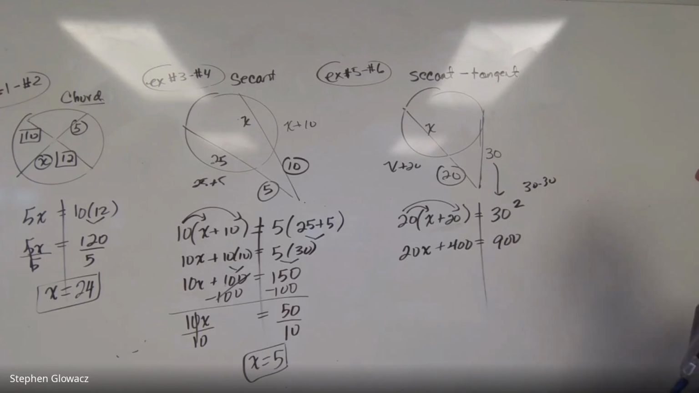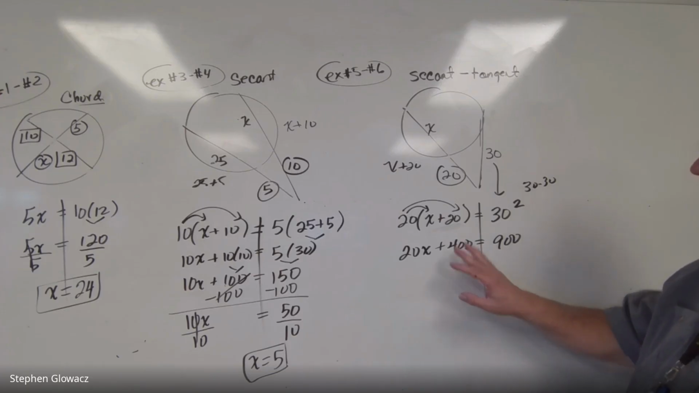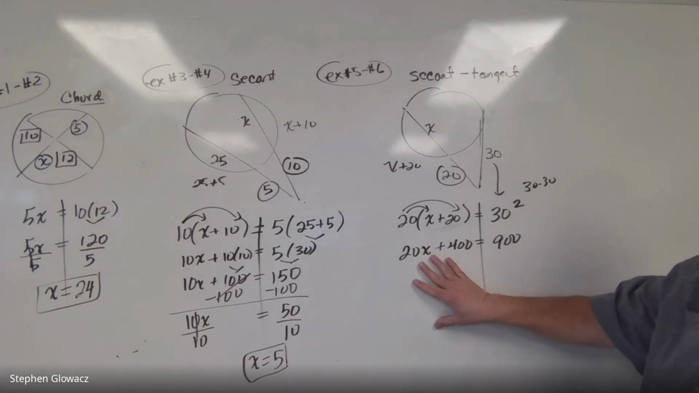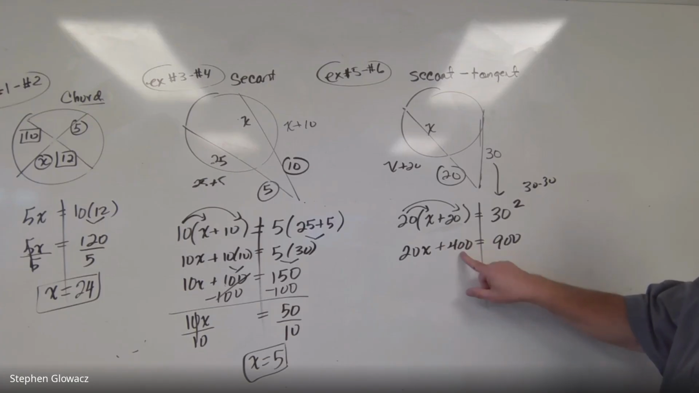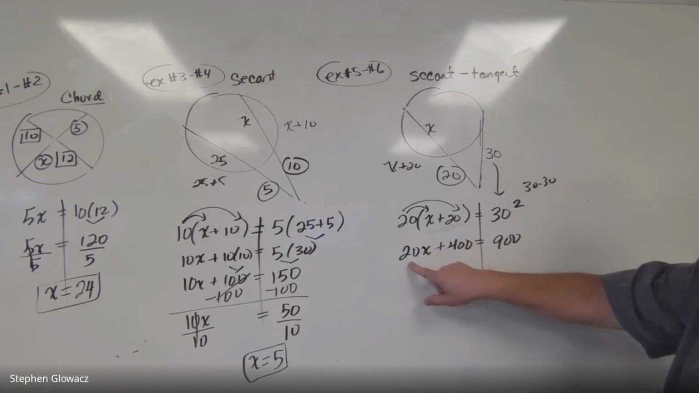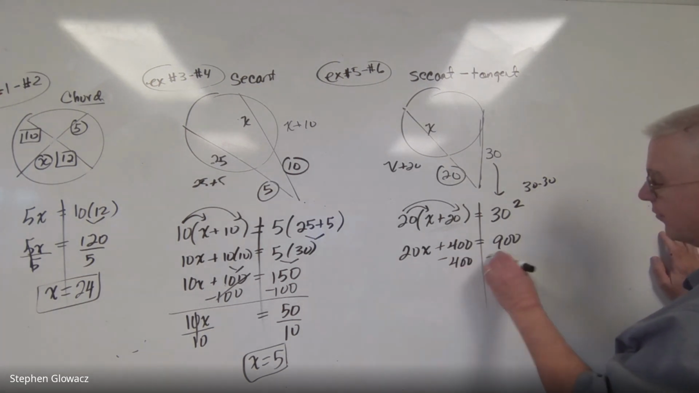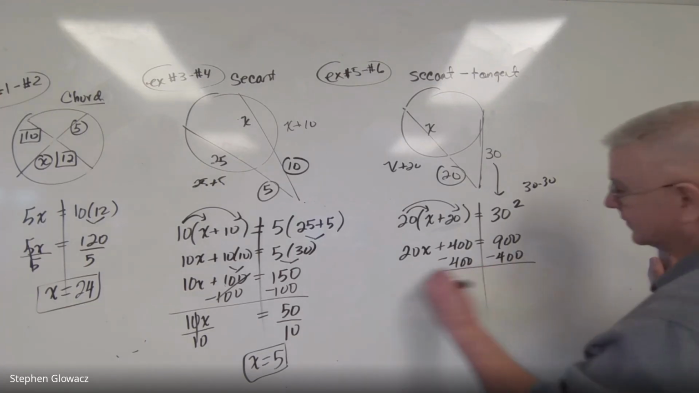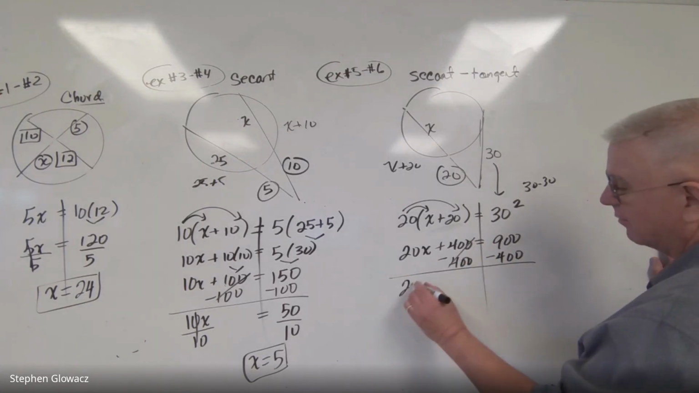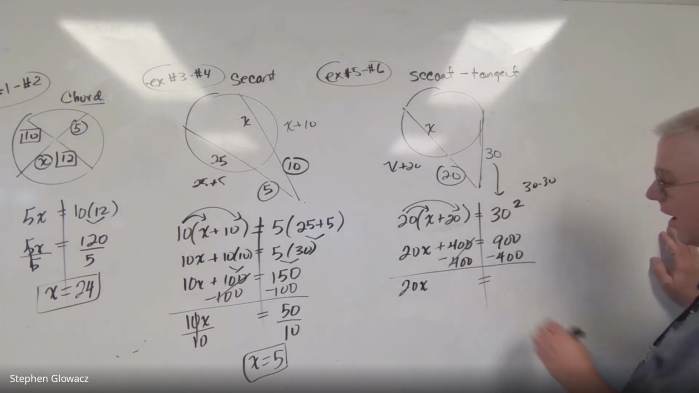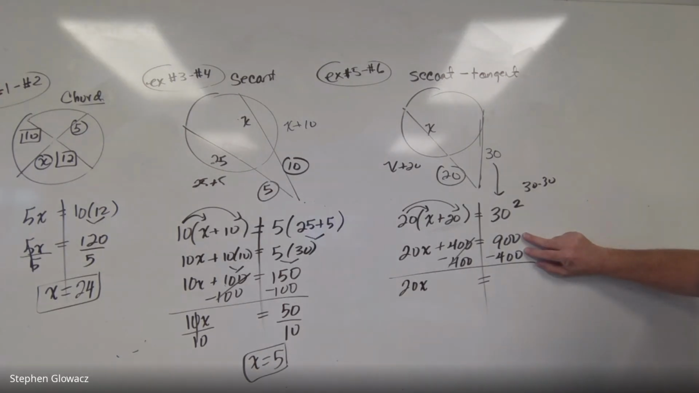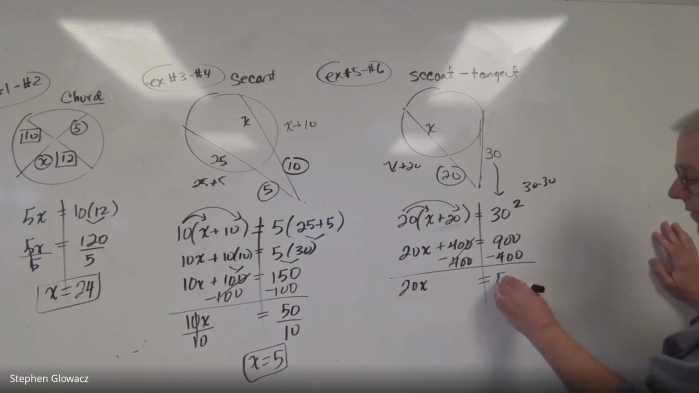And now we're ready to solve for x, or continue to solve for x. So x is over here on the left, so we're focused on the left. We got to get rid of the 400, and then we have to get rid of the 20. The opposite of adding 400 is to subtract 400 to both sides. 400s cancel out. We bring down the 20x. Over here, 900 minus 400 is 500.